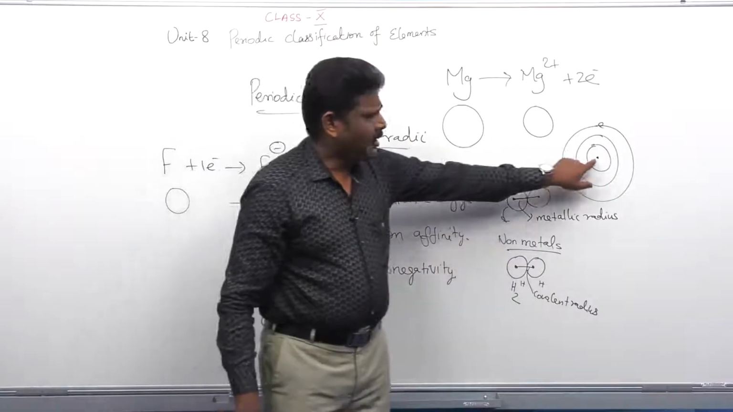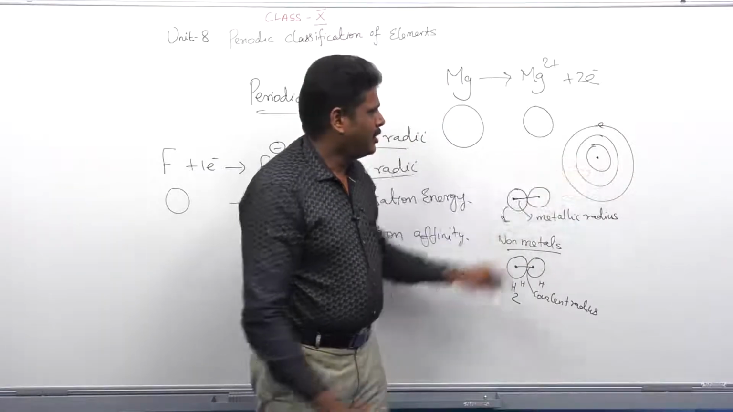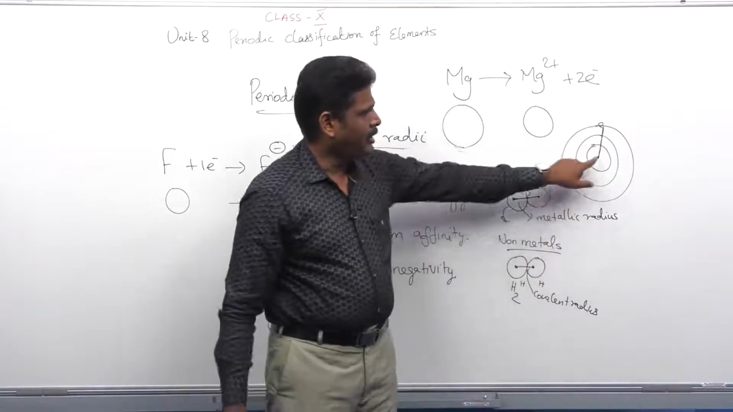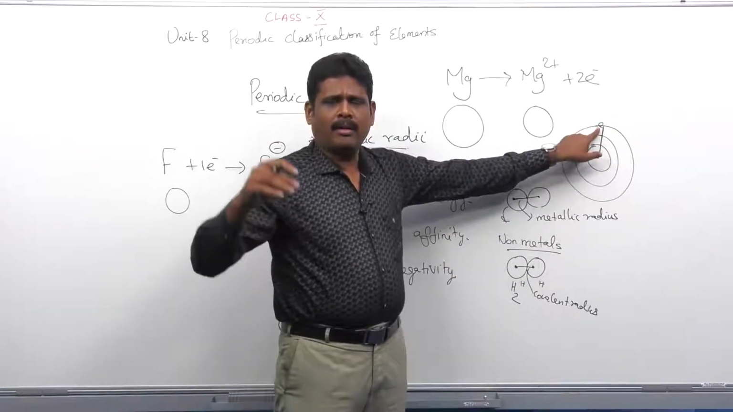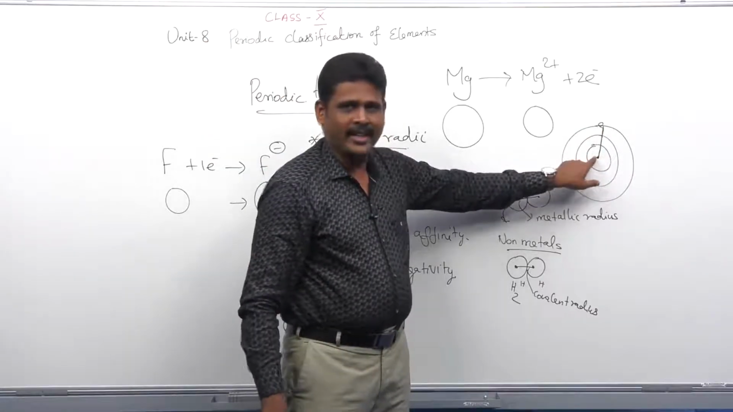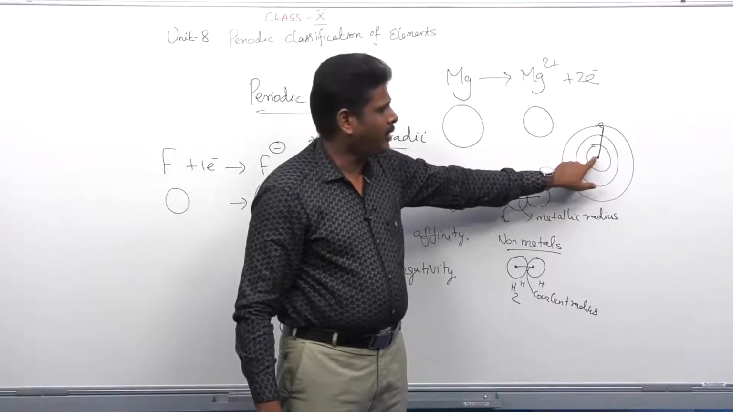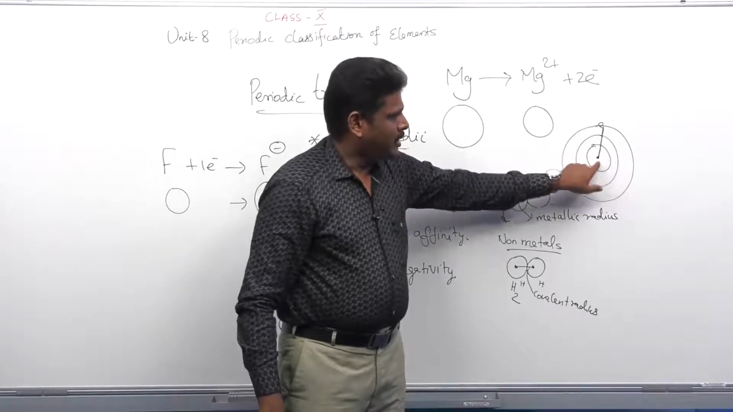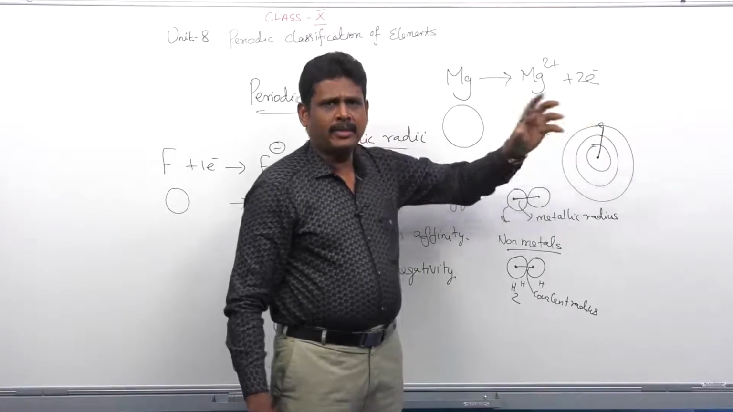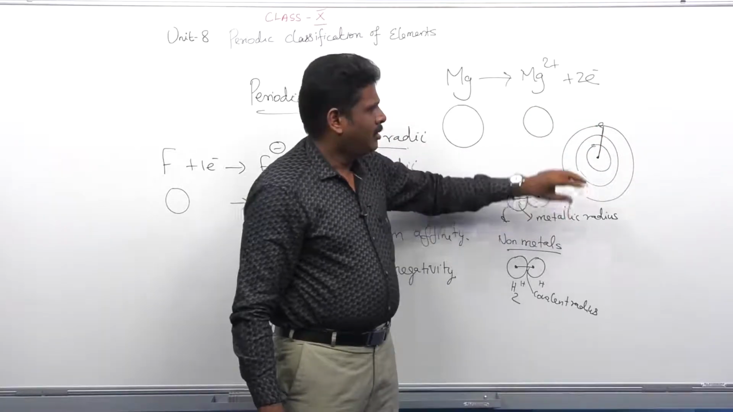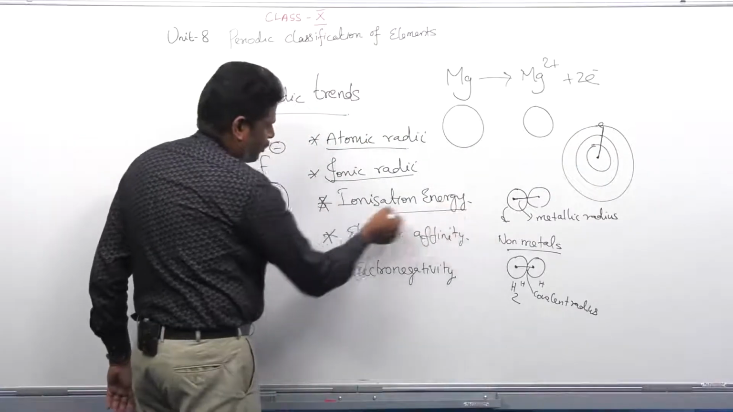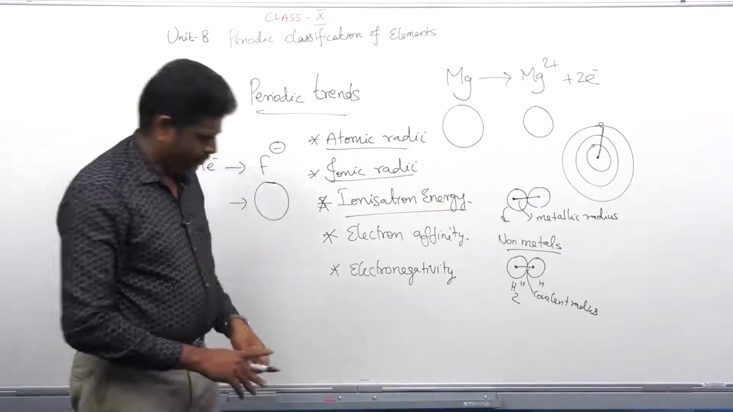So, this is called the nucleus of an ion. The distance between the center of the nucleus and the extent to which the electron influence is there is called ionic radii. Do you understand what I am telling? That means the center of the nucleus and the extent to which the electrons influence is called ionic radii. Next, we are going to see ionization energy.